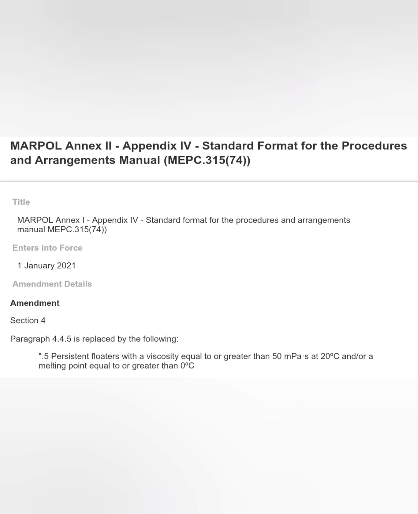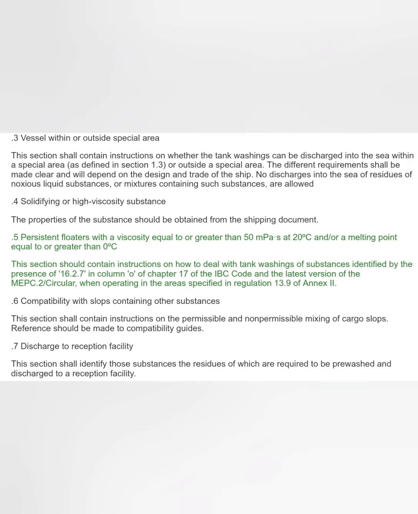the old paragraph 4.4.5. It is replaced by just paragraph 5, and paragraph 5 says a persistent floater which you have identified as having a viscosity greater than 50 millipascal second at 20 degrees centigrade or melting point equal to or greater than 0 degrees centigrade. This section should contain instructions on how to deal with the tank washing of substances identified by the presence of 16.2.7 in column O of chapter 17 of IBC code.